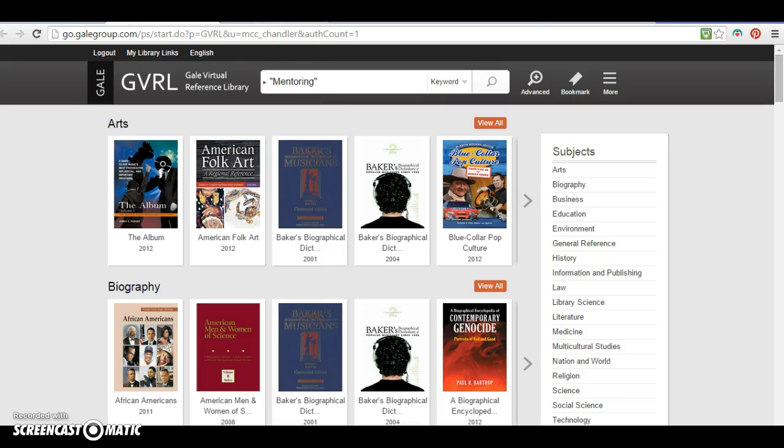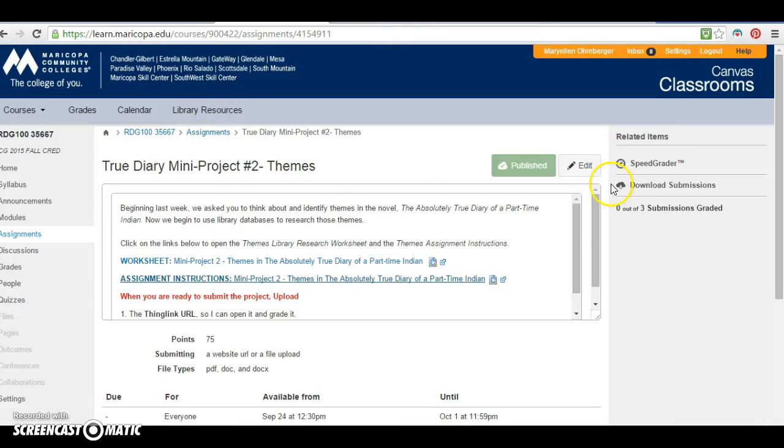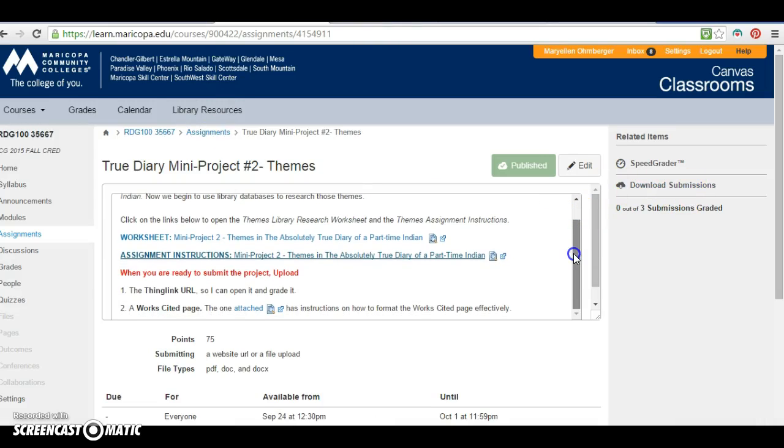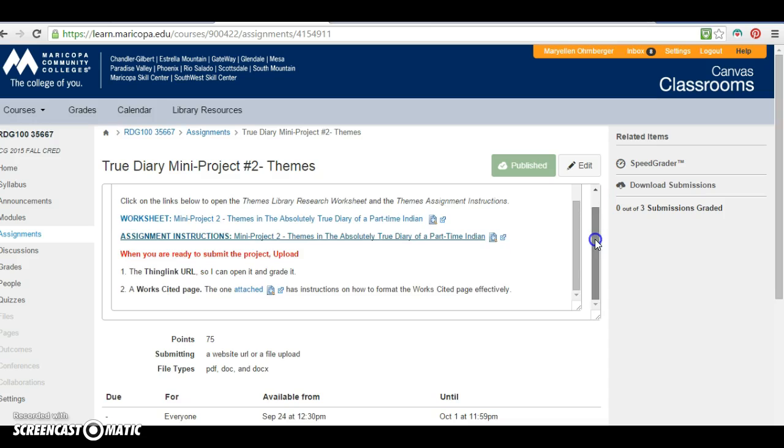So the other thing I'm going to show you is that there are some modifications on the upload of the mini project. When you are ready to submit the project, I want you to upload not only the Thinglink URL so I can open it and grade it, but instead of embedding the works cited in a Thinglink, I want you to create a Word document for the works cited and attach both. And you'll be able to attach multiple documents.